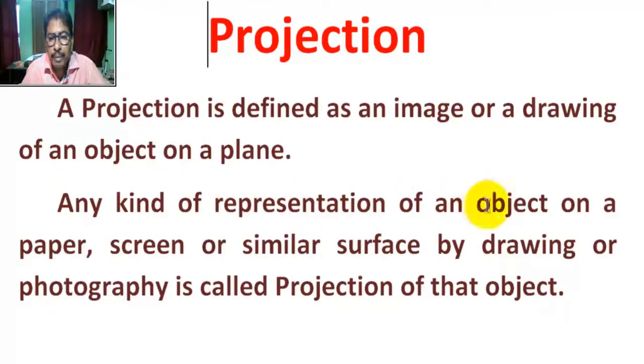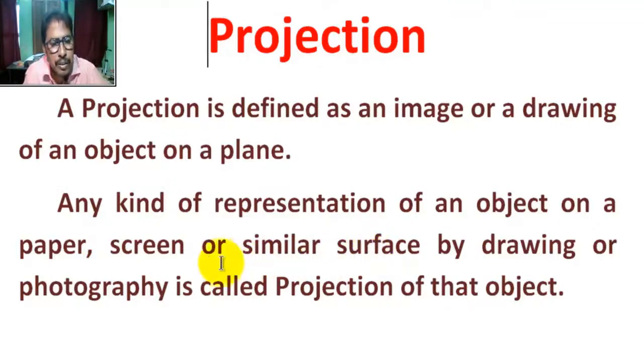Representation of an object on paper means a 2D sheet, 2D paper, skin or similar surface.